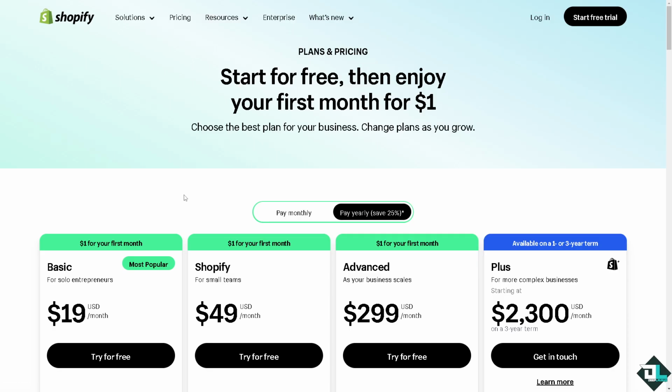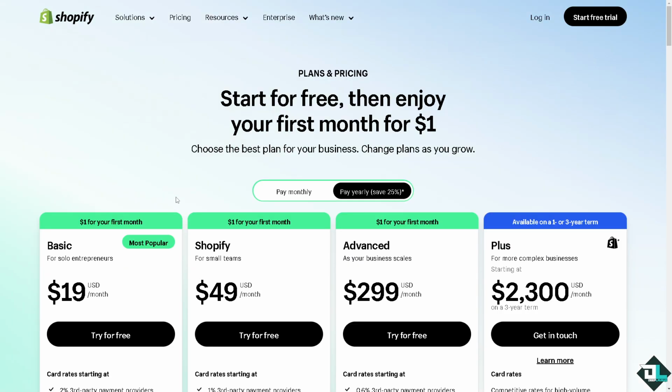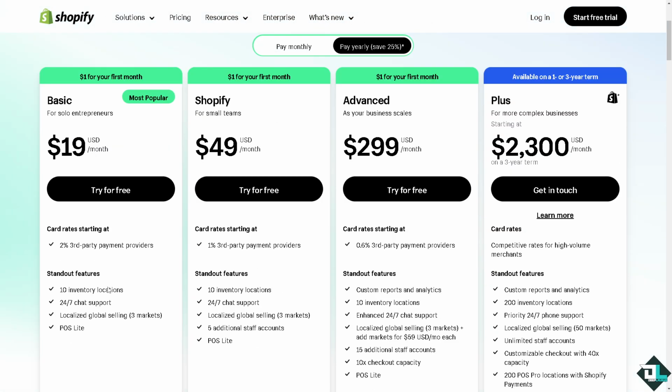Now, if you are interested in the pricing for Shopify before you create a free trial account, the Basic plan starts at $19, which gives you all these perks and benefits. The next one is Shopify for small teams, which is $49. You can try all of these with these standout features. The Advanced plan comes at $299, with all of these perks and benefits.